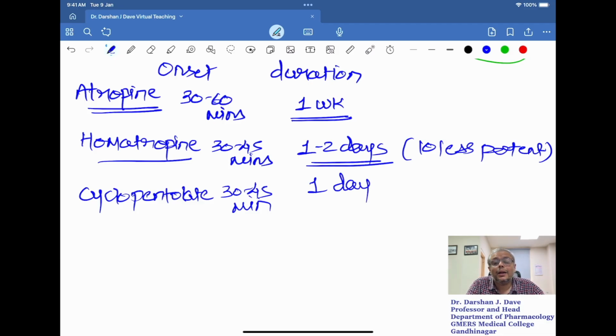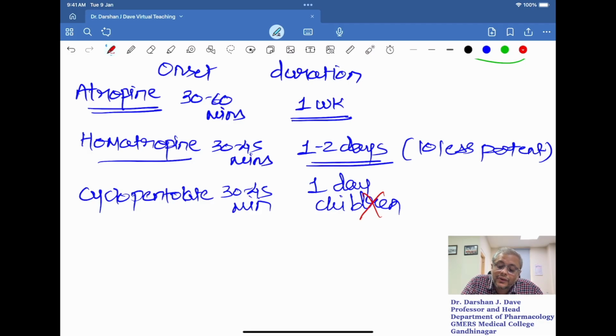It has been observed that cyclopentolate has some CNS action also. It produces behavioral abnormalities, and that's why it is not preferred in children.